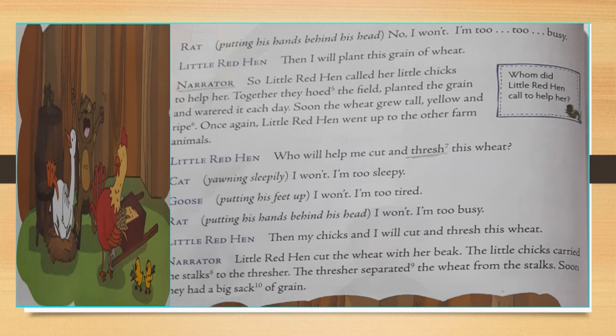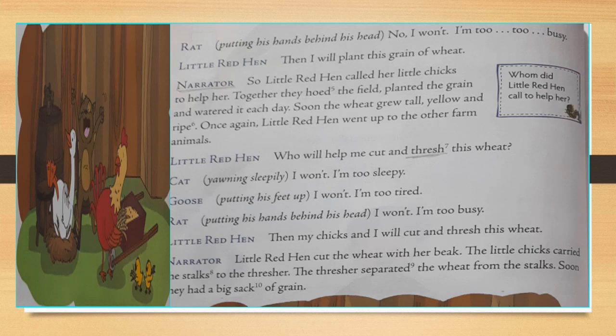So children, when she asked for help from the other farm animals and all the animals made the excuse, then Little Red Hen decided, my chicks and I will cut and thresh this wheat.